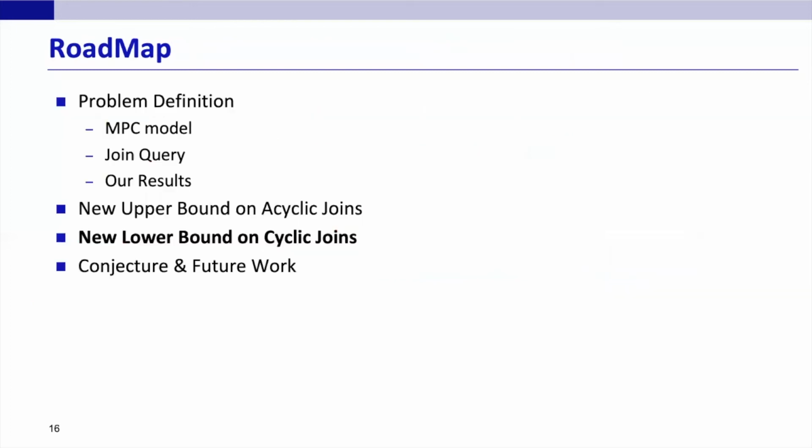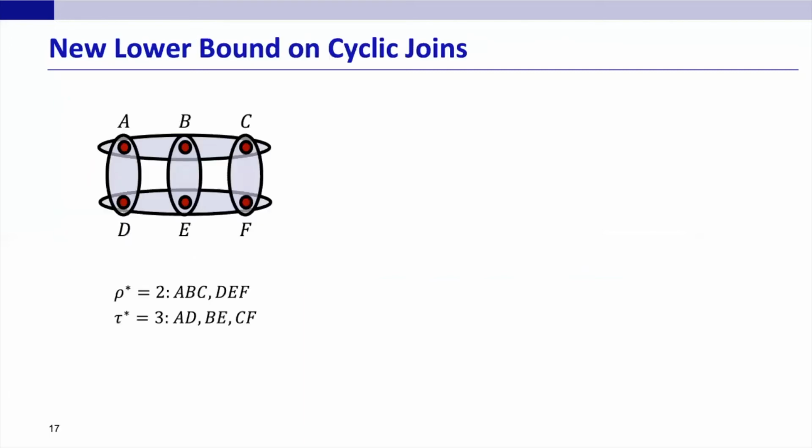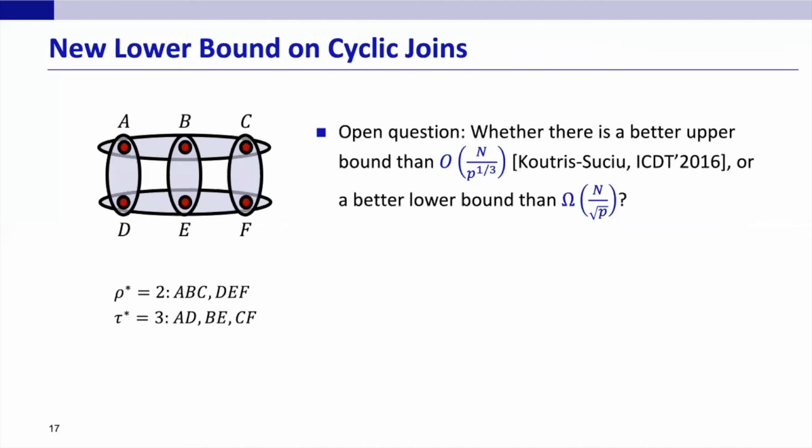Finally, let's turn to the cyclic joins. This example has 6 relations, ABC, DEF, AD, BE, and CF. It has edge covering number as 2 and edge packing number as 3. Previously, people didn't even have a full understanding of such a simple query. There's a gap between the existing best upper bound and the lower bound, which has been left as an open question. In this work, we show a new lower bound of n over p to the power of 1/3. This result also implies that the current single round algorithm is already optimal.